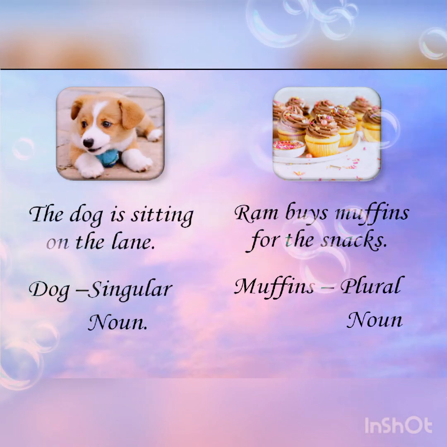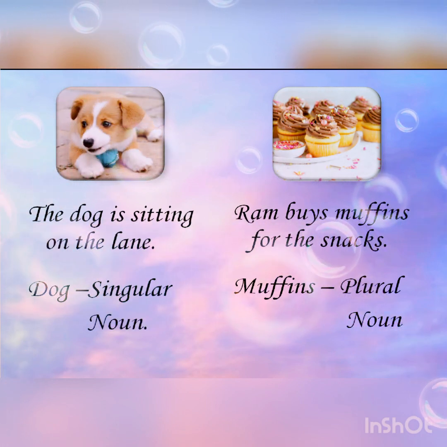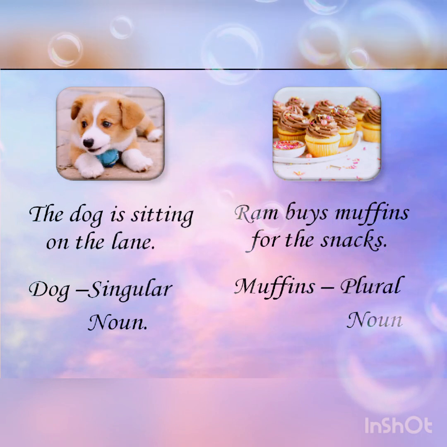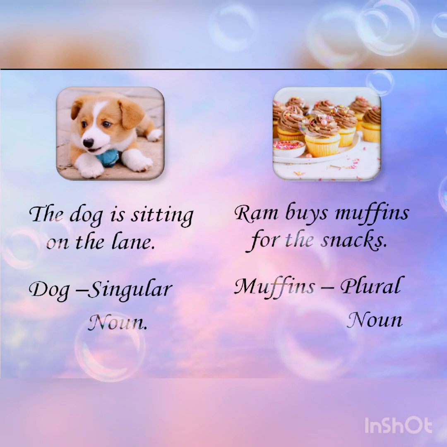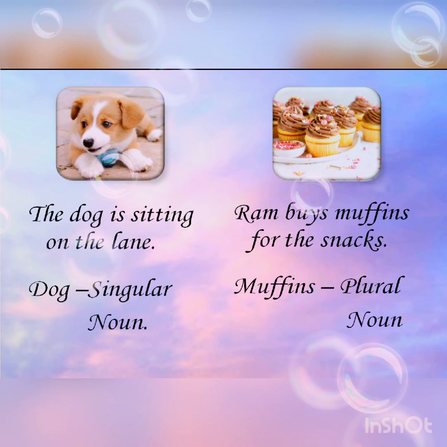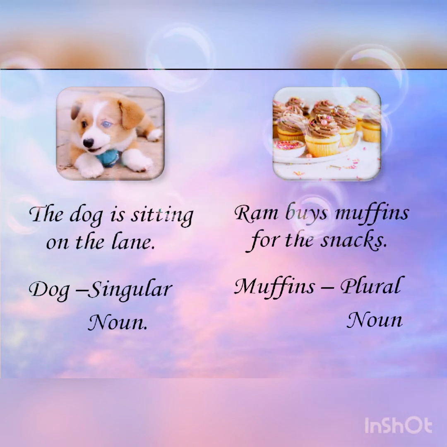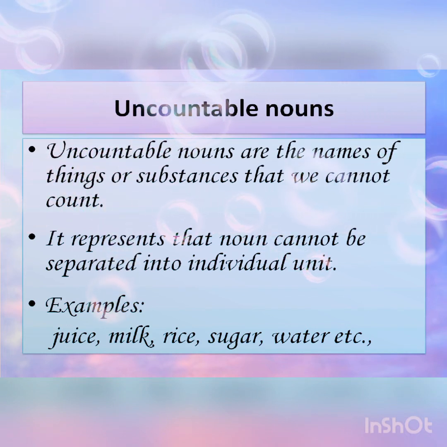Here, muffins is a plural noun because we can count the muffins in the picture. 1, 2, 3, 4, 5, etc. So we can count two or more muffins, so we are calling that a plural noun.